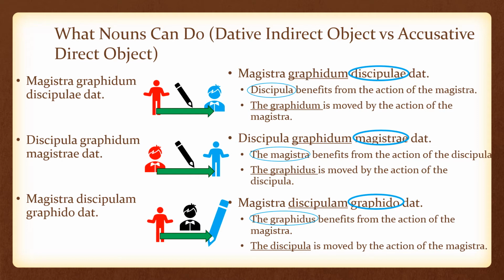And in the third example, magistra discipulam graphido dat. The graphido benefits from the action of the magistra. That makes the graphido the dative indirect object. The discipula is moved by the action of the magistra, like physically moved from not with the pencil to with the pencil. So the discipulam is the accusative direct object.